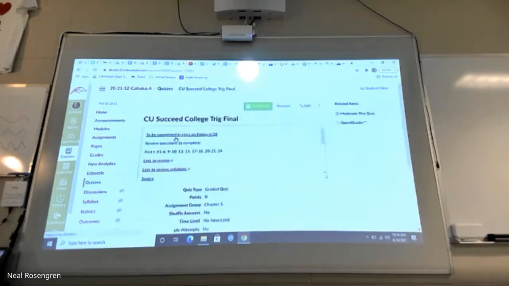But you can click on that quiz. You just have to go down to quizzes. It's the only one sitting there, and that's where it will be housed. This is what we'll do on Friday. You'll bring a device with you. We'll take the quiz. You will bring your calculator. You'll bring your trig cheat sheet, which has the unit circle on it, and that should be enough. So we'll do it in class on Friday.